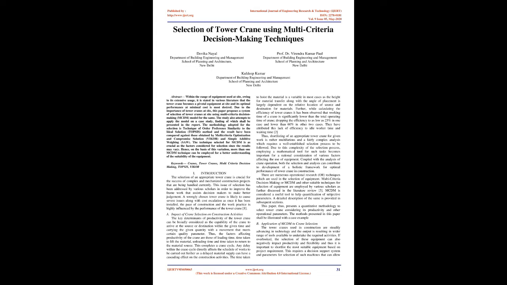1. Impact of crane selection on construction activities. The key determinants of productivity of the tower crane can be broadly considered as the capability of the crane to arrive at the source or destination within the given time and carrying the given quantity with a movement that meets certain quality parameters. Thus, the factors affecting productivity of the crane are those of loading time, time taken to lift the material, unloading time, and time taken to return to the material source. This completes a crane cycle.